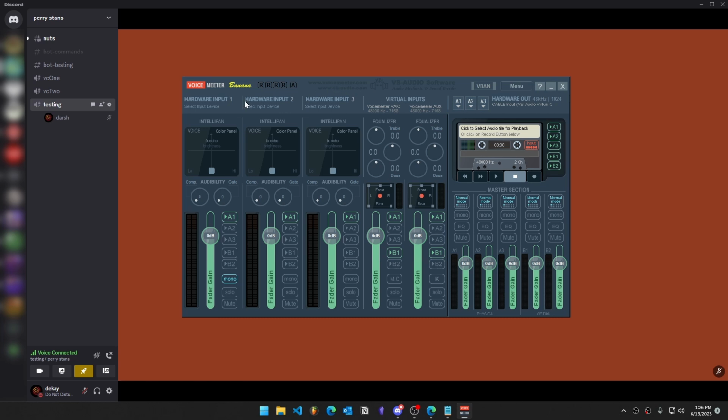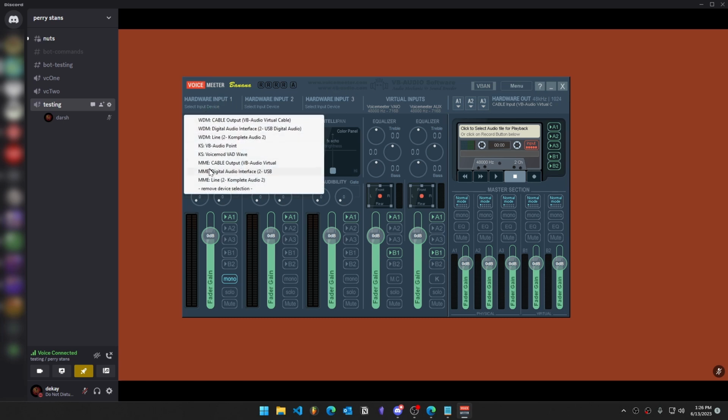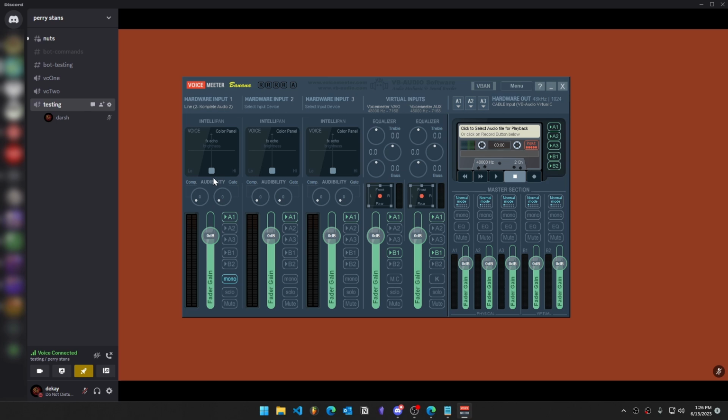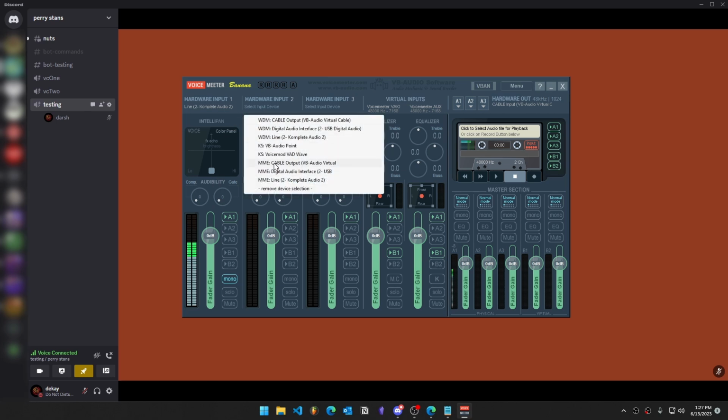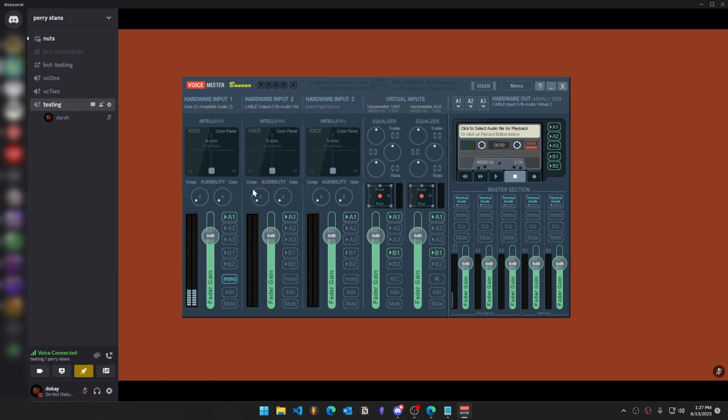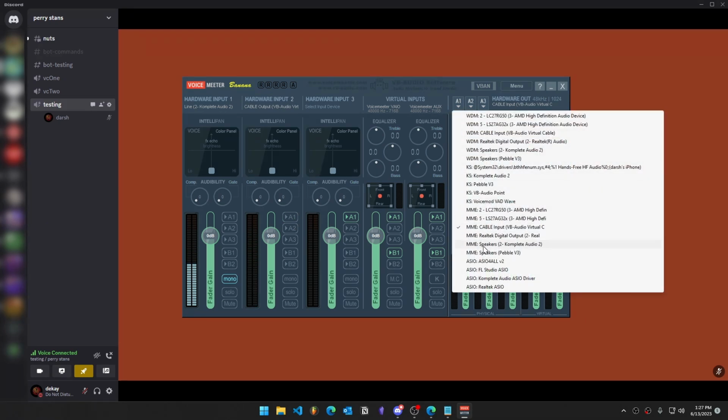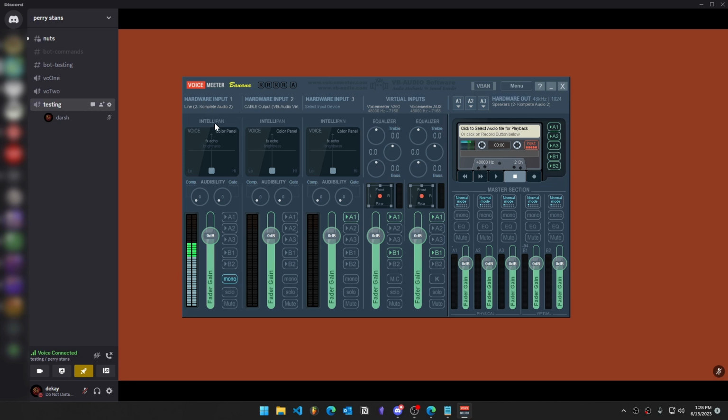Once VoiceMeeter Banana is open, for hardware input 1, select your microphone. For hardware input 2, select MME cable output. Deselect A1 and deselect A1. For hardware out, select your headphones. For hardware input 1, which is your microphone, select B1. And for hardware input 2, which is cable output, select A1 and B1. Now you should be able to hear your own Discord and transmit audio via the VoiceMeeter virtual cable.